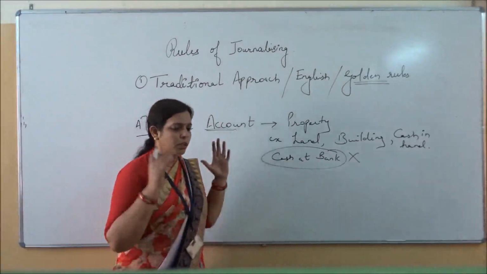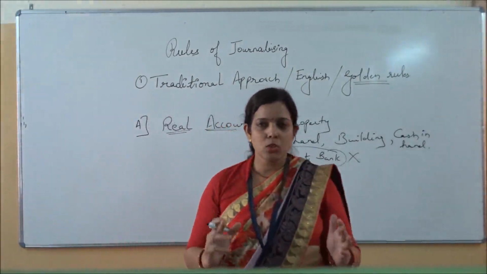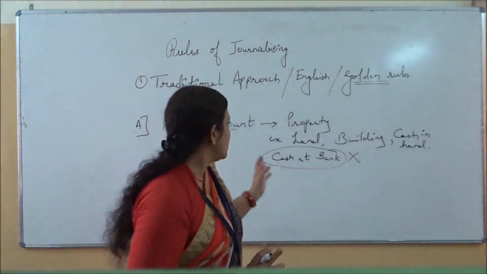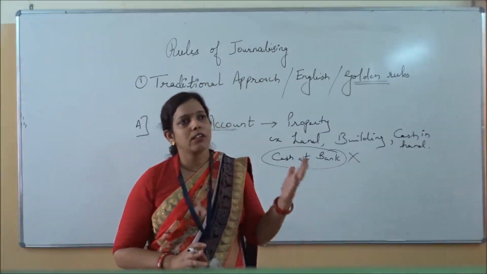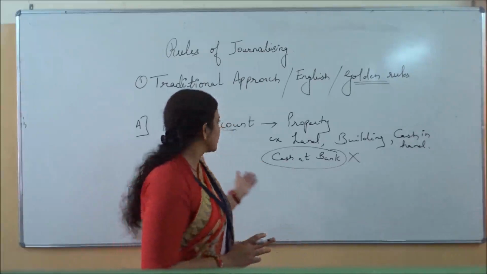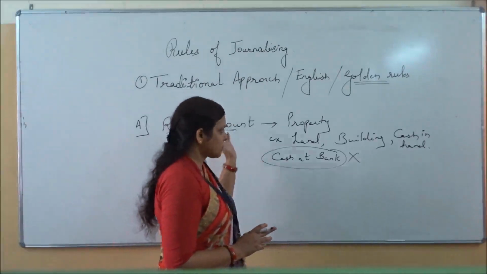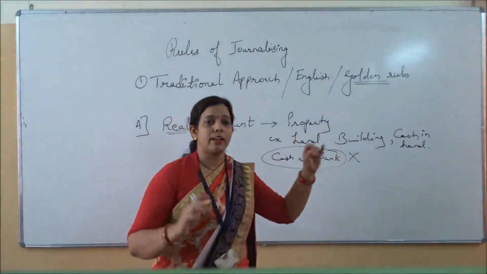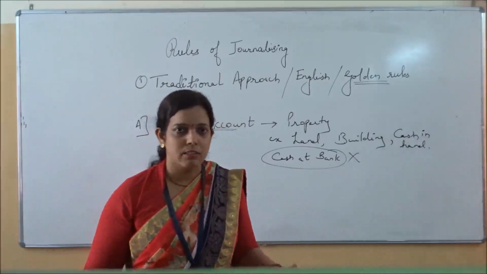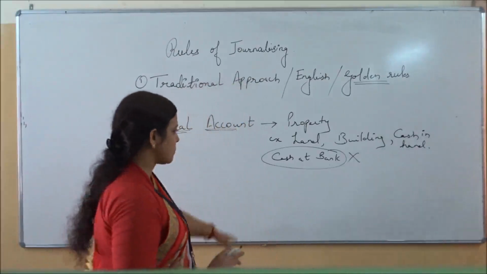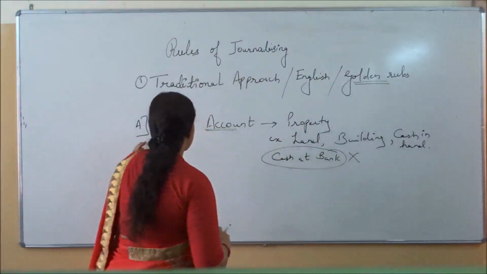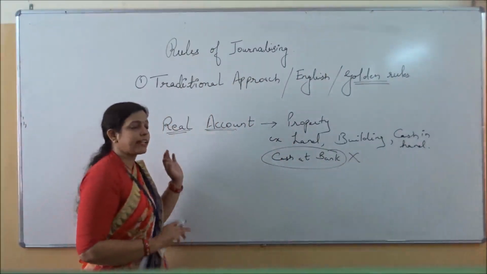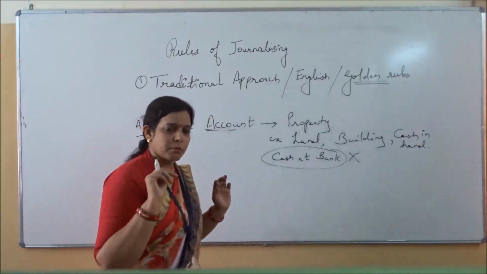Real account, what you have to keep in mind? Dear students, always keep in mind that whatever property is there with the business which can be converted into cash is coming in the real account. It can be land, building, typewriter, machine, any asset which is there with the business except cash at bank. They are coming in the real account. So if the type is asked, you will write R. R is the type.